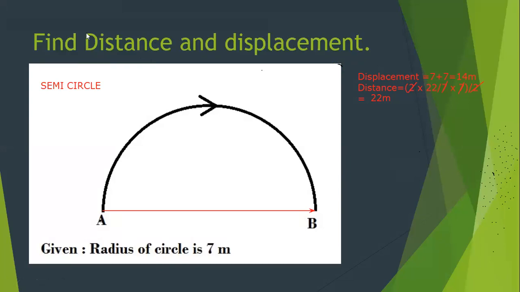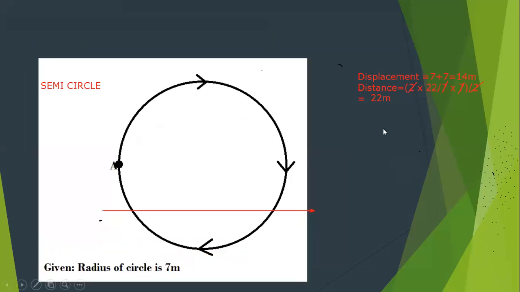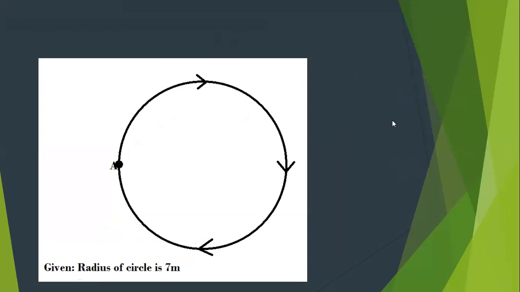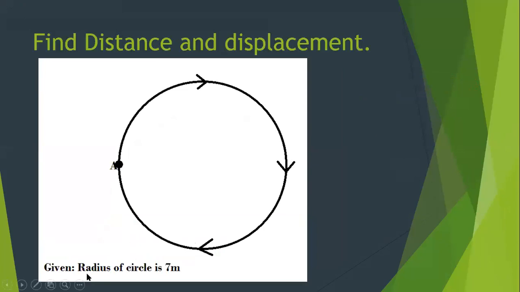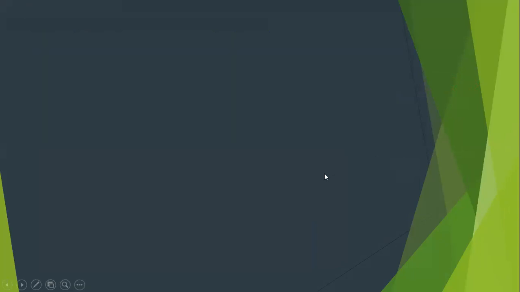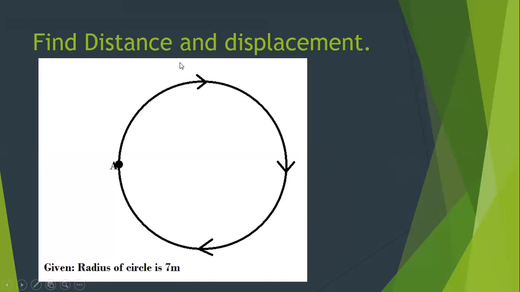Now, let's do the last one. Quickly, we will wind up with the last one, all of you. Let's find out the distance and displacement in this case. Okay, now it's a circle. The object started its journey from A, made the complete circle and came back to A. And what is the radius of this circle? The radius of this circle is 7 meters. Chalo, quickly type and tell me how much is the distance and displacement.